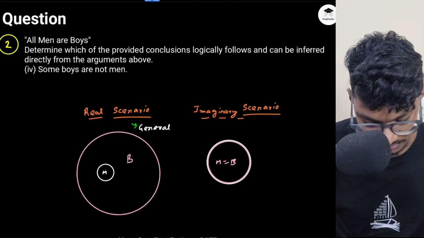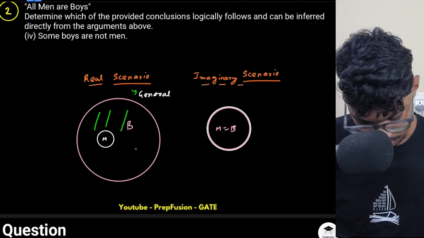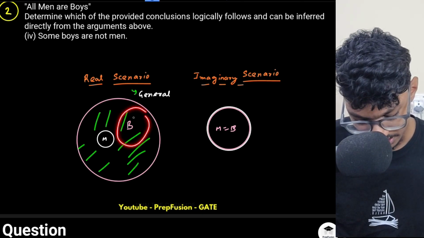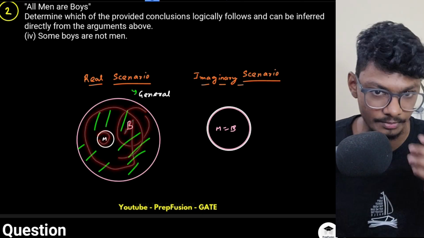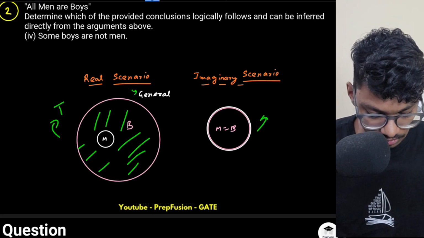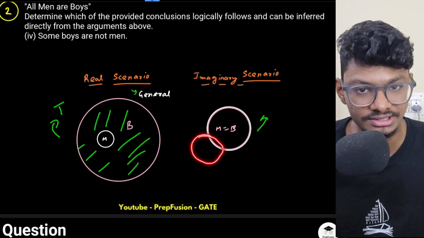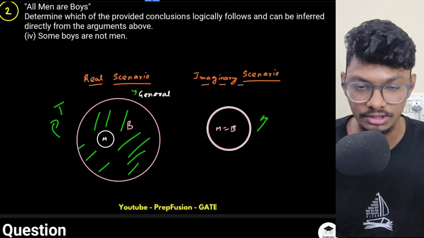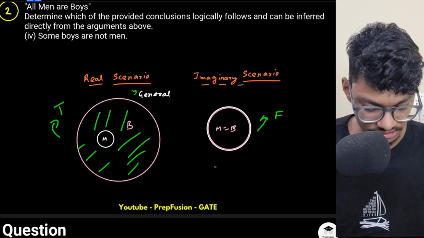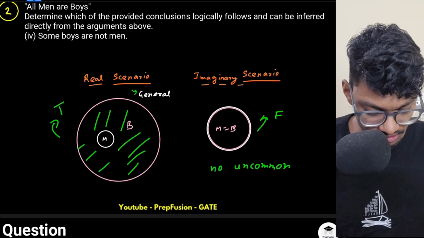So here, some boys are not men. In picture one, this particular portion is the portion where some boys are not men. Here men is in this part, but all these boys are not men, right? In the imaginary scenario, according to this picture, it is true. But according to this picture, all the boys are men. There is no portion lying outside the circle of men, which is not a portion of men. So this is telling me false, because there is no uncommon portion. All the portion is common.